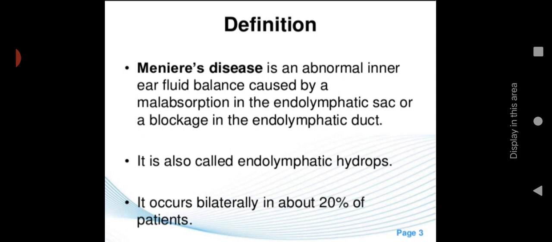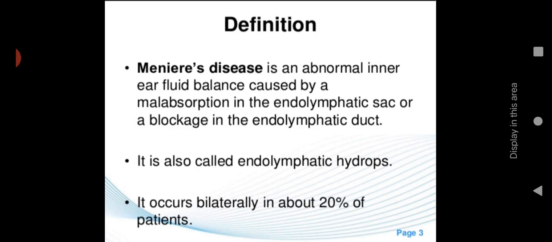This particular thing is done by the endolymph. Endolymph is a fluid which is present in the inner ear. It is mainly present in the semicircular canals. You have to go and review the anatomy and physiology, so you will get a clear picture. So it is an abnormal inner ear fluid balance caused by a malabsorption in the endolymphatic sac or a blockage in the endolymphatic duct. So how is the abnormal ear fluid balance occurring? Two conditions they have mentioned here.